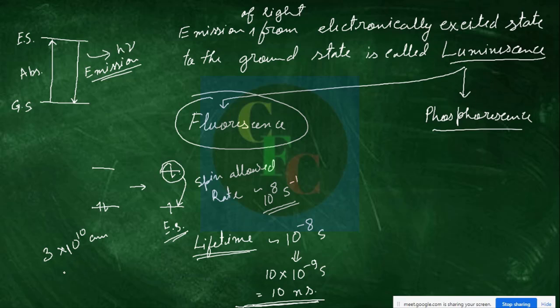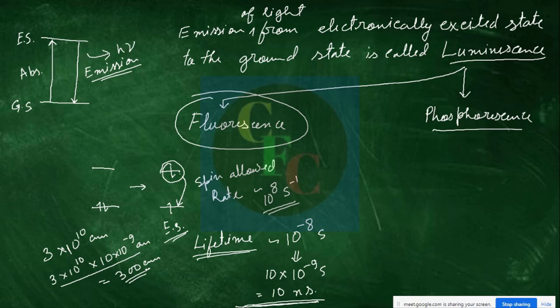So in 10 nanosecond, light travels 300 centimeter, that means 3 meters. 3 meters is like a one-story building, from the ground floor to the first floor.